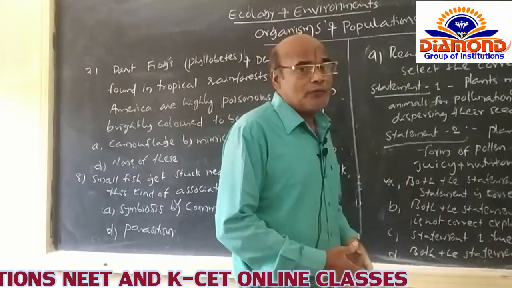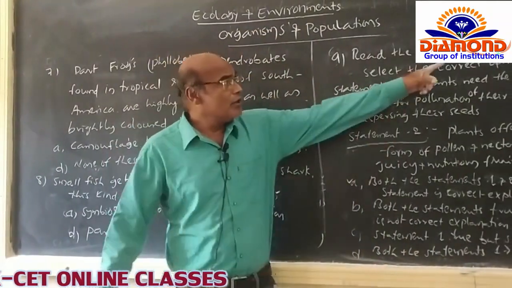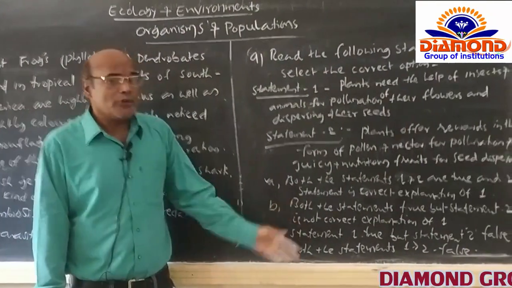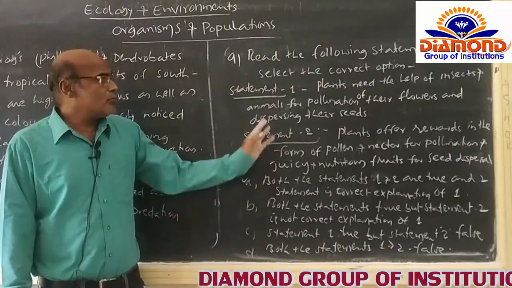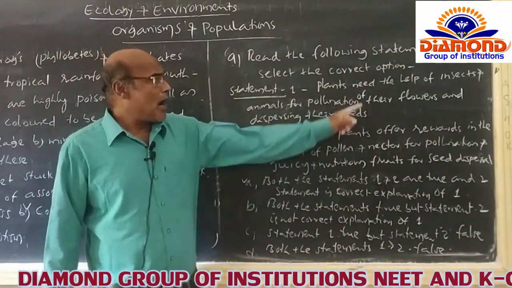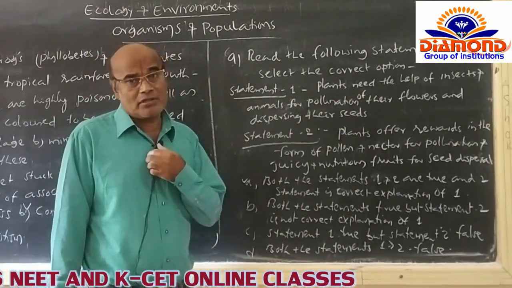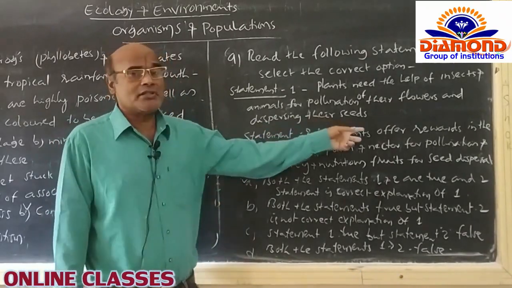This is a little different question. Read the following statements and select the correct option. Statement 1 explains that plants need the help of insects and animals for the pollination of their flowers and dispersing their seeds.